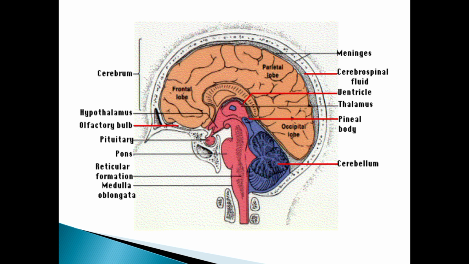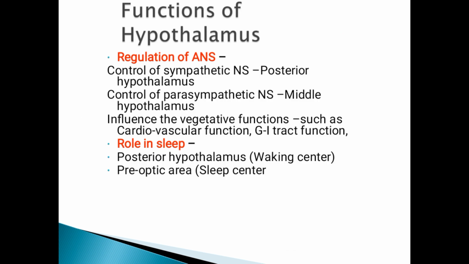So you can see here, this is the hypothalamus, and this is the brain stem. It is a very important region; just studying the functions is enough.